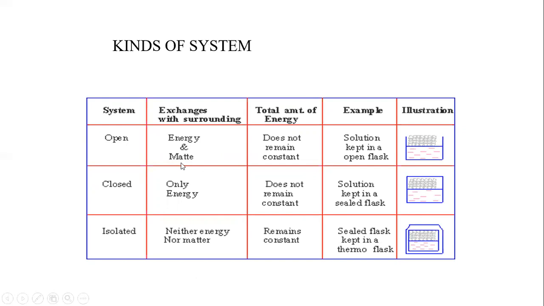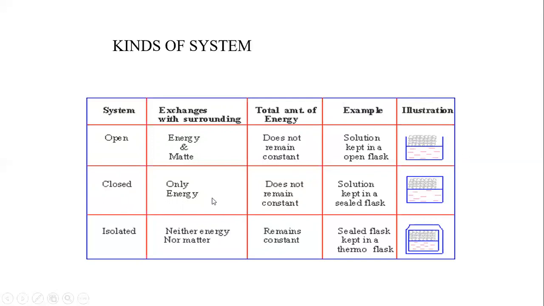Energy and matter both will be exchanged, and the total amount of energy does not remain constant, it alters. An example is a solution kept in an open flask. It's a flask and it's an open flask. So this is the example of an open system.